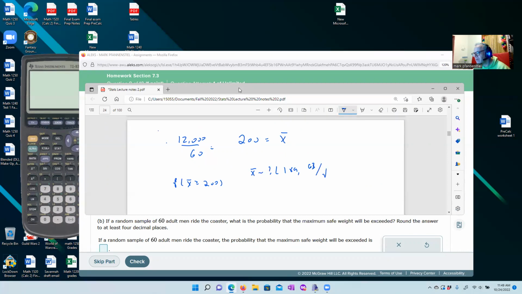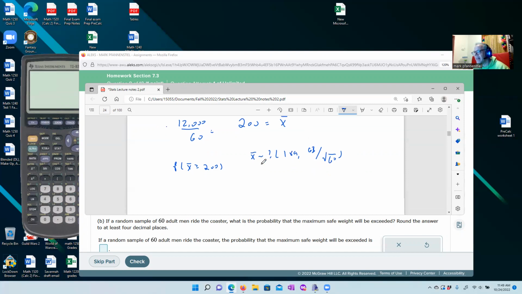63 divided by the square root of 60. Okay, now I don't know it's normal. All I know is that the average of this distribution is 189 and that the standard deviation is 63 divided by the square root of the sample size. Okay, can I say that X bar is going to be a normal distribution now? And what's the condition for it?